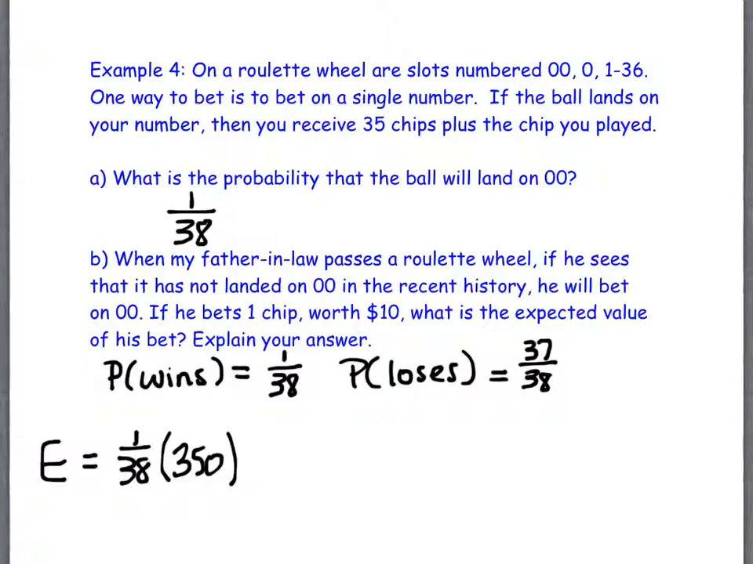Is it 350 because you bet $10 and I take 10 times 35? Yes, exactly. I should have mentioned that. Hannah did that in her head too. Each chip's worth $10, so we're getting $350 because we're multiplying the 35 chips times the 10. Yes, thank you, Allie. So we're going to add to this the probability that we lose, which is 37 out of 38.